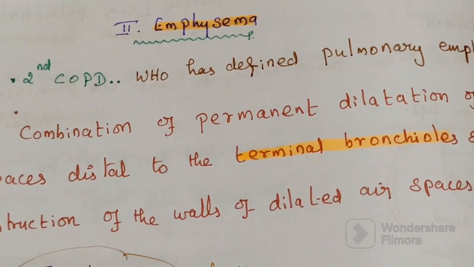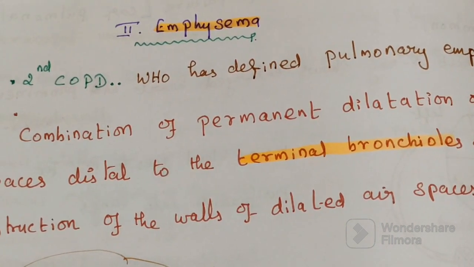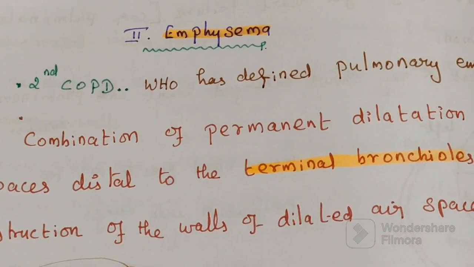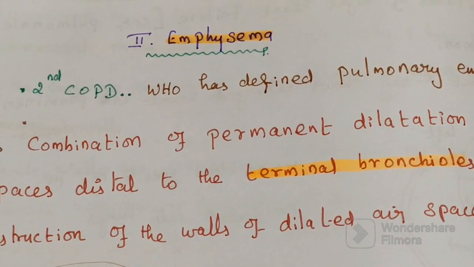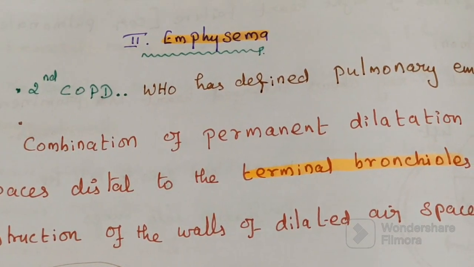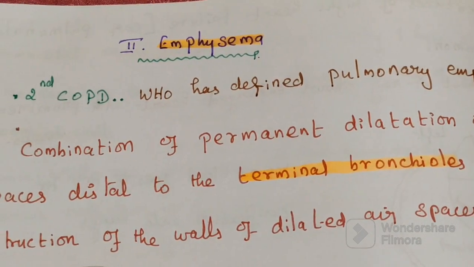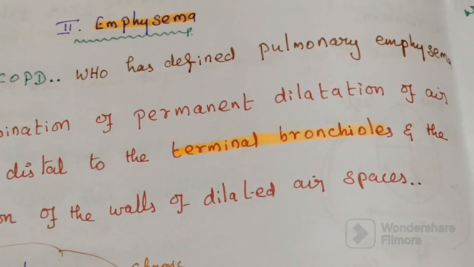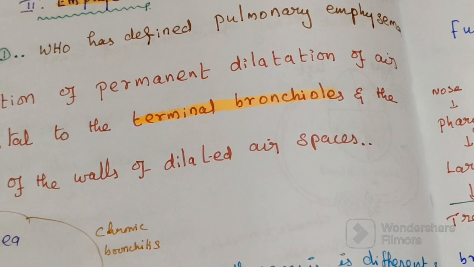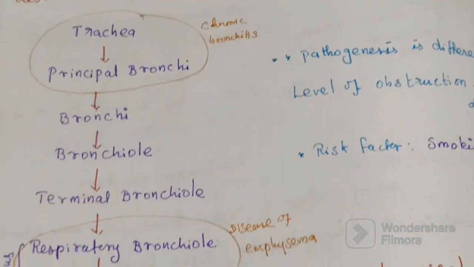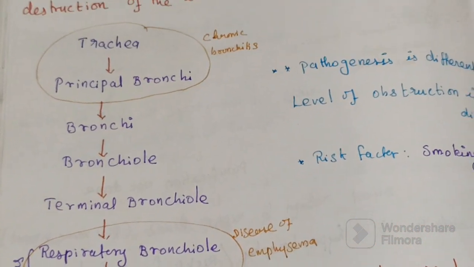Already the first COPD, chronic bronchitis, is completed. This one is the second type of COPD, chronic obstructive pulmonary disease: emphysema. What is emphysema? It is a disease of the acini.